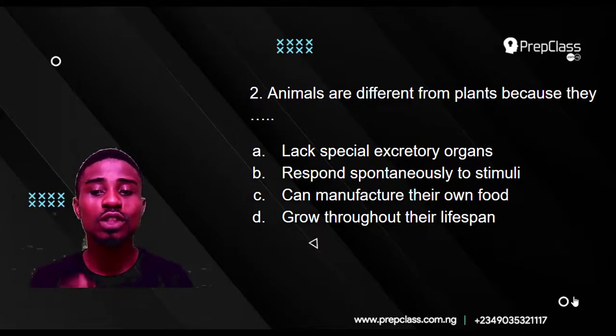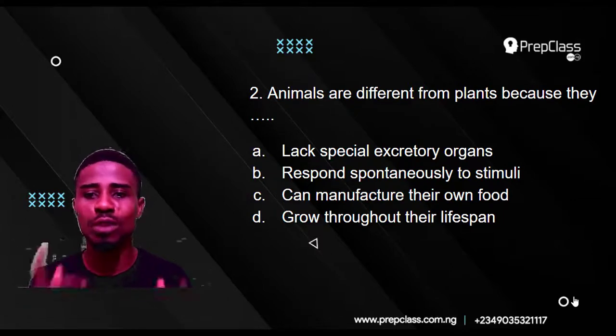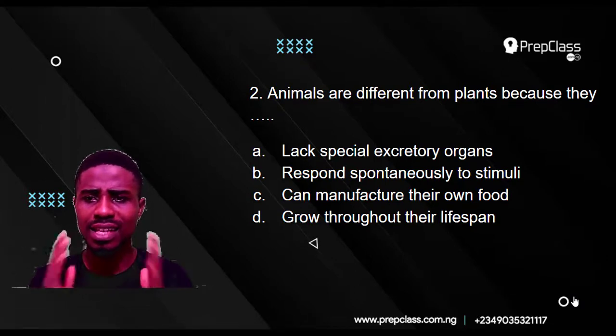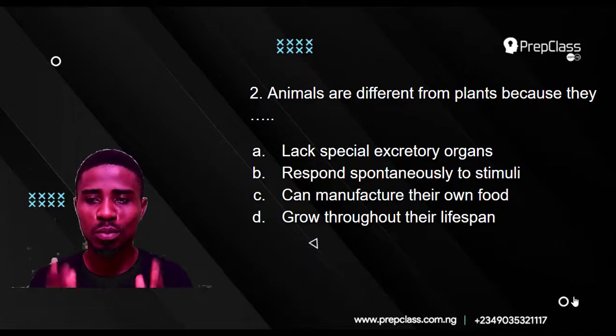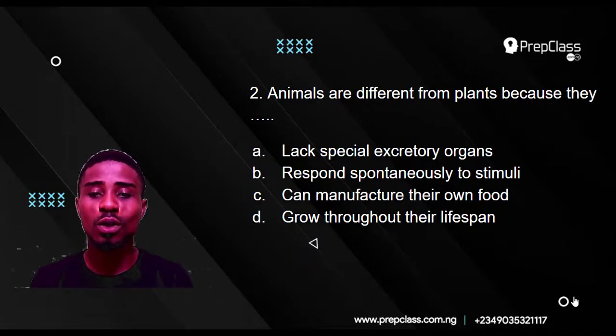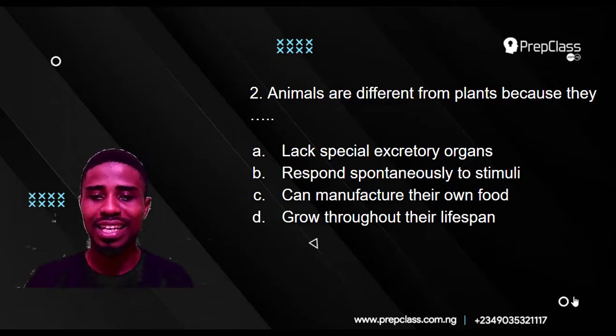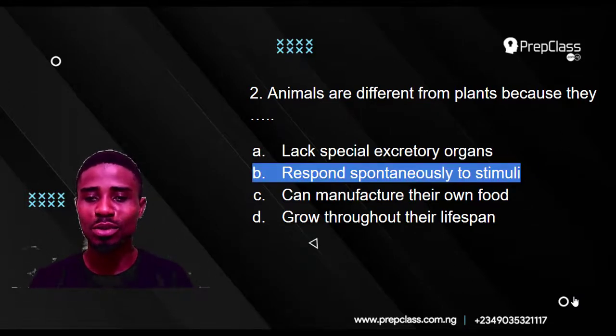Can manufacture their own food. Animals cannot manufacture their own food. Only plants can manufacture their own food. So that's not the correct one. And D. Grow throughout their lifespan. Animals do not grow throughout their lifespan. At a certain age, animals stop growing. So our correct option would be B, respond spontaneously to stimuli. B is the correct option, respond spontaneously to stimuli.